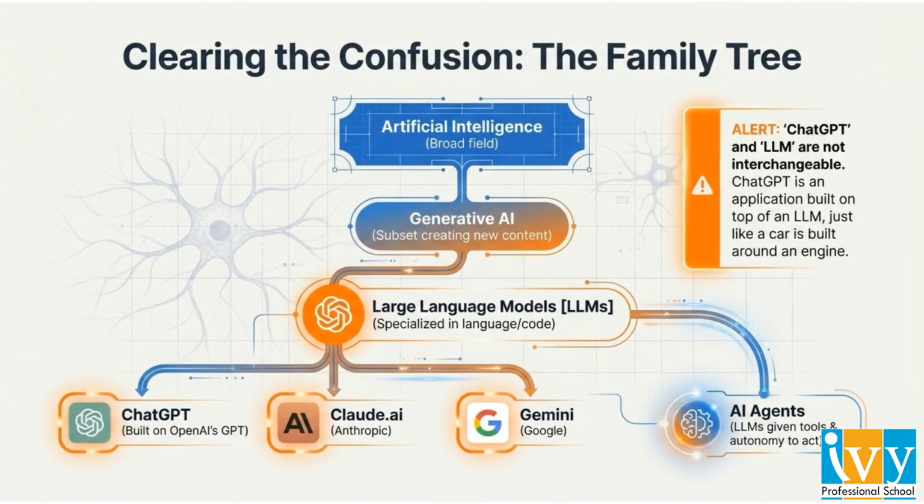It is important to understand the AI family tree. Artificial intelligence is the broad field, while generative AI is a specific subset. Large language models, or LLMs, are a type of generative AI. Remember, ChatGPT is an application built on an LLM, not the model itself.